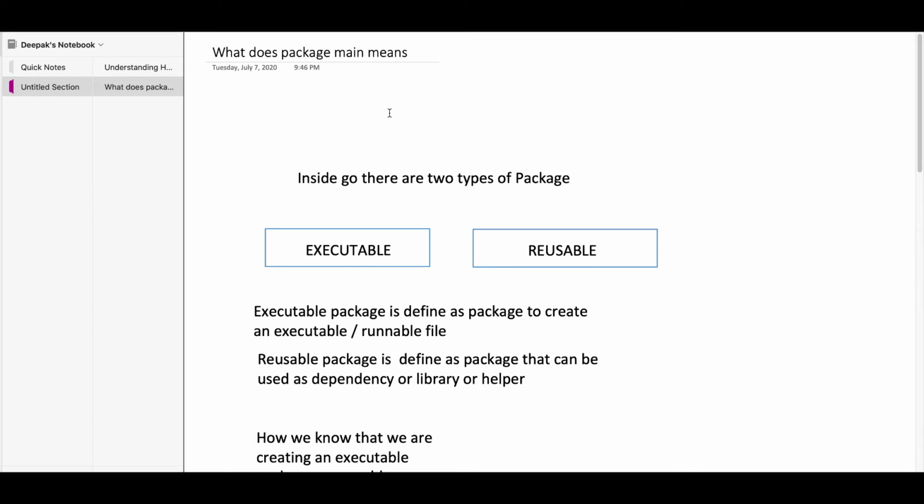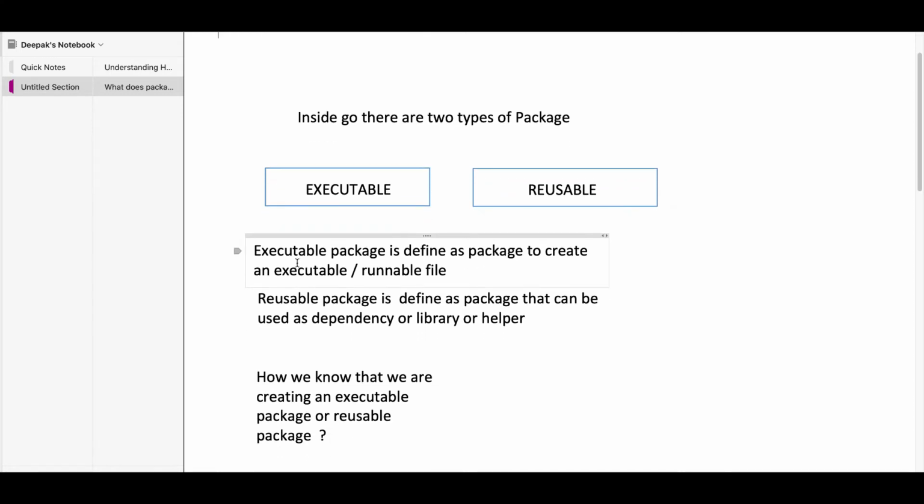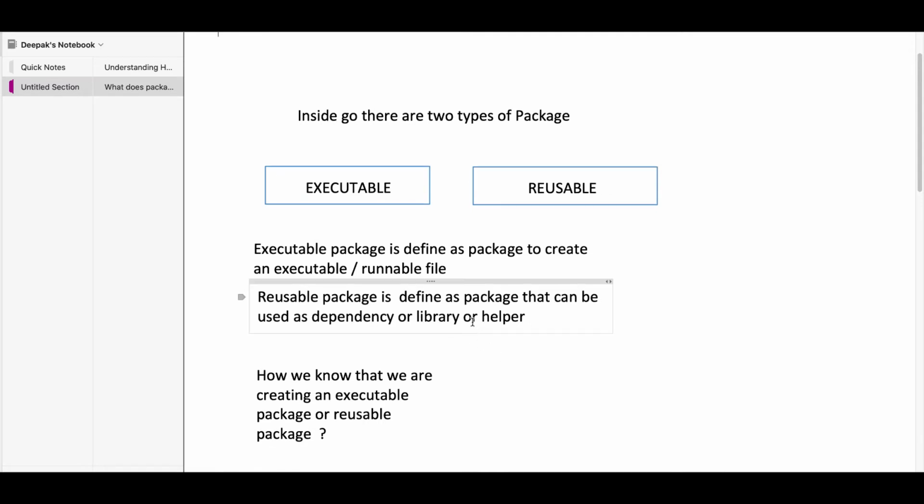Inside Go there are two types of package. One is executable package, another one is reusable package. An executable package is a package used to create an executable and runnable file, and a reusable package is a package that can be used as a dependency or library or helper.